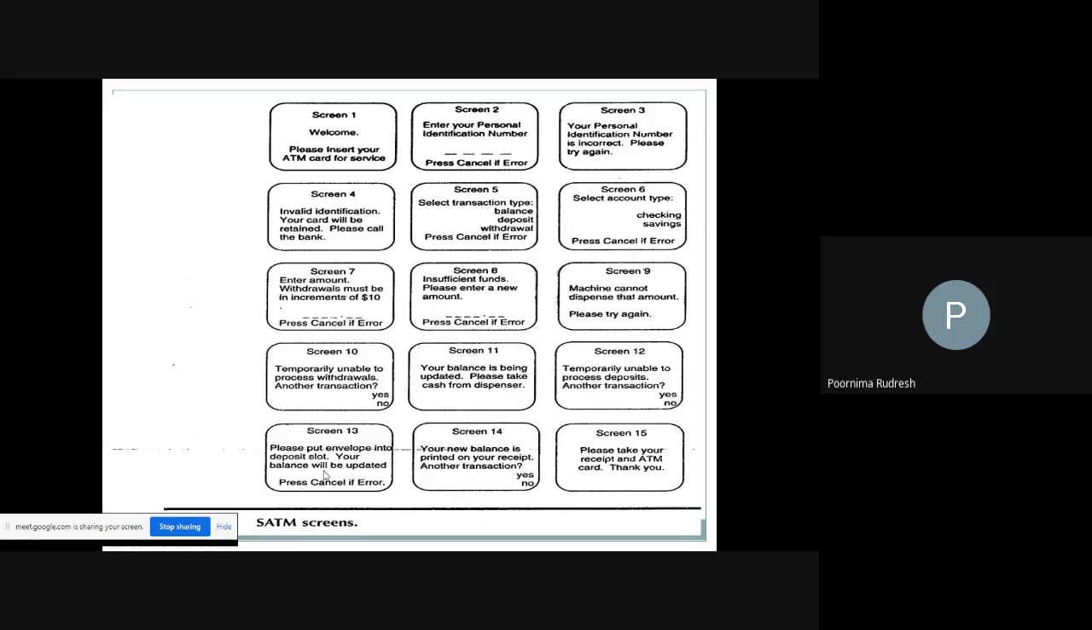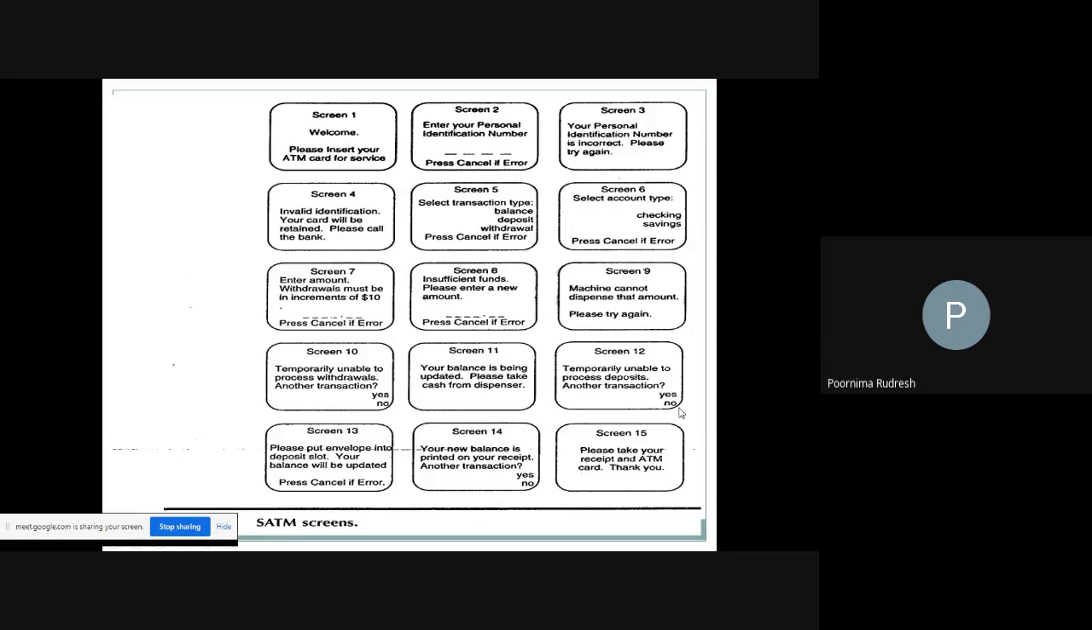So it is telling the user to deposit the amount. Once the amount is deposited, it says that the balance will be updated. If there is any error, I can press cancel to terminate the transaction. Once I deposit the amount, the new balance is updated and displayed in the form of a receipt, and it asks for one more transaction. If I want to perform one more transaction, it goes back to screen 5. Otherwise, if I don't want to perform any other transactions, it moves on to screen 15.